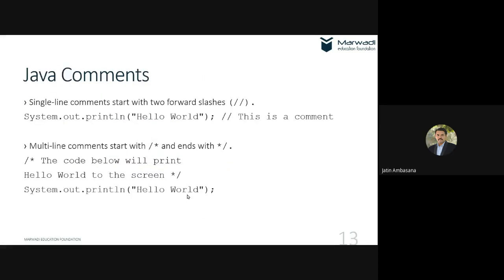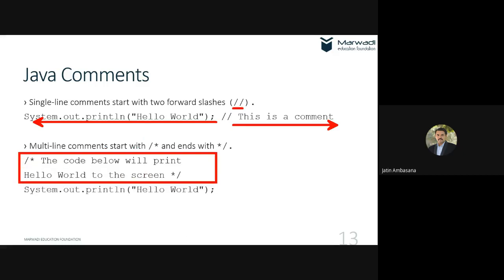Then we also saw some comments, like this double slash. This is a single line comment. Whatever you write after it becomes commented. Before that is not commented. This is not commented. This is commented. Then come multi-line comments.